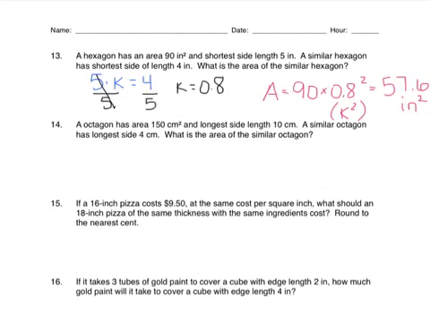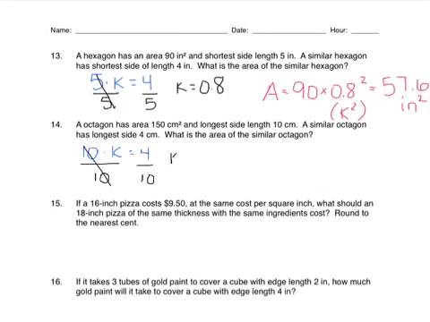So something similar is going to happen in number 14. An octagon has an area of 150, longest side length is 10. A similar octagon has longest side 4. So we want to turn a 10 into a 4. All right, that's the direction that we're moving in, a 10 into a 4. So I'm asking myself 10 times what K value would give me 4. To solve that, let's divide by 10 on both sides.